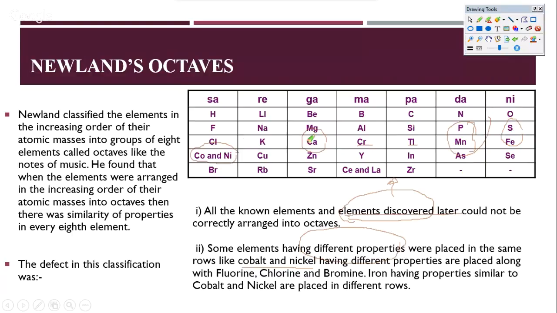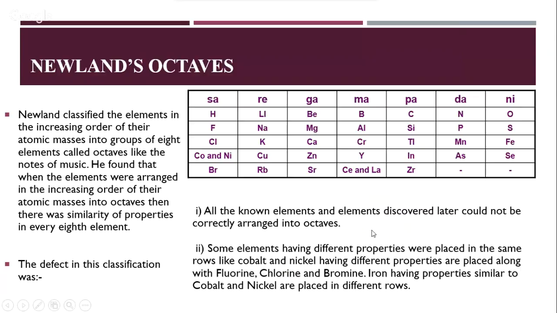Post atomic number 20, everything started falling apart. Elements which had the same properties were in different groups, or elements in the same group had different properties. So these were the two major defects in Newland's octaves.